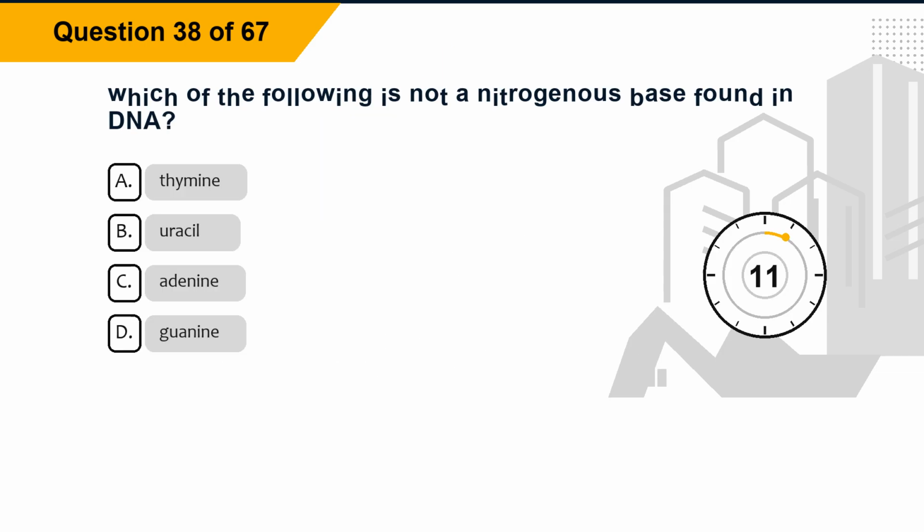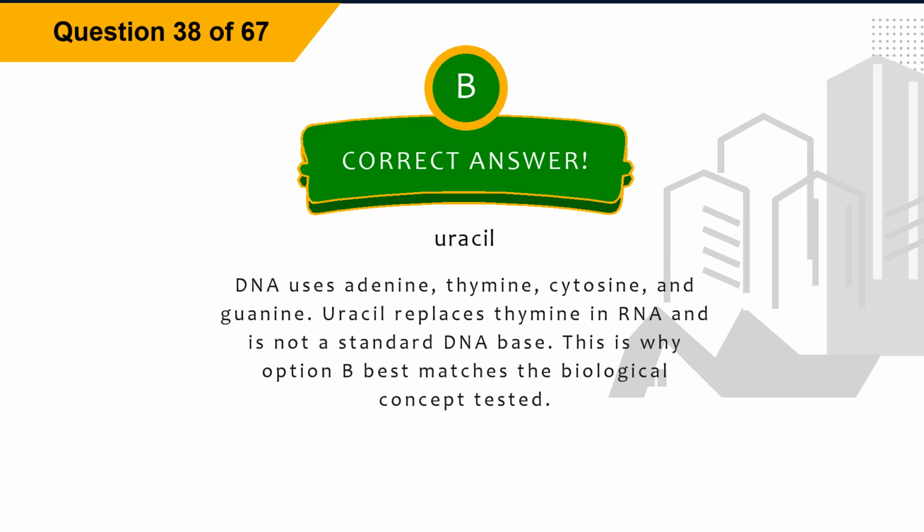Question 38. Which of the following is not a nitrogenous base found in DNA? Option A, thymine. Option B, uracil. Option C, adenine. Option D, guanine. The correct answer is option B, uracil. Explanation. DNA uses adenine, thymine, cytosine, and guanine.